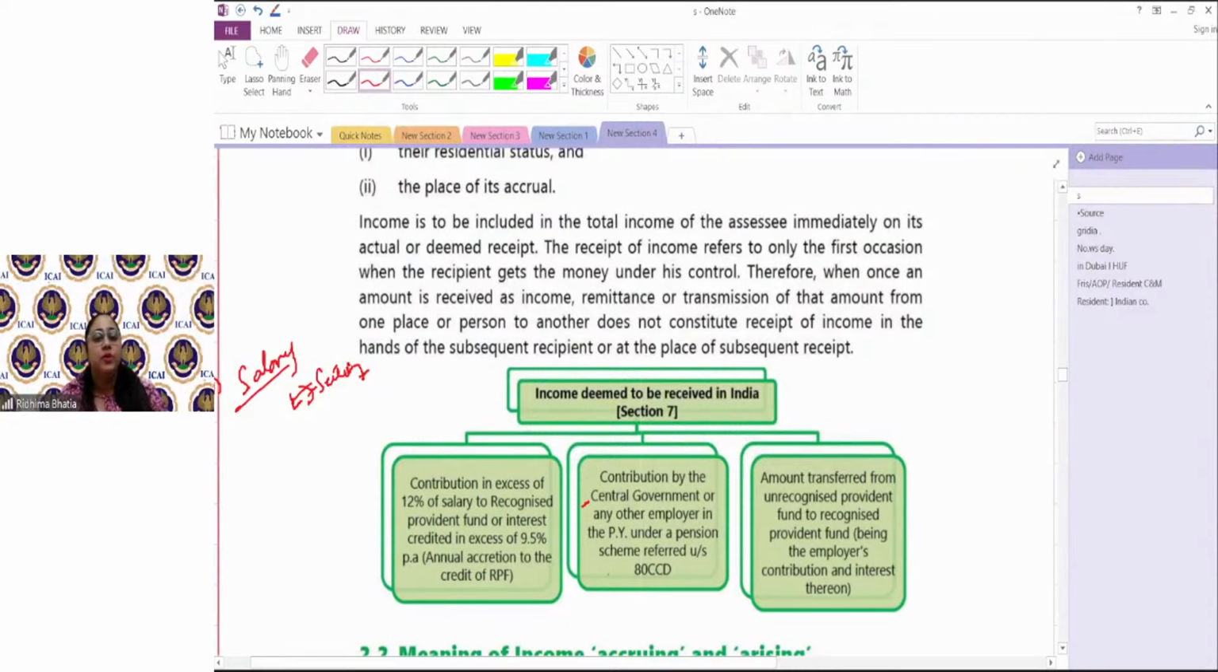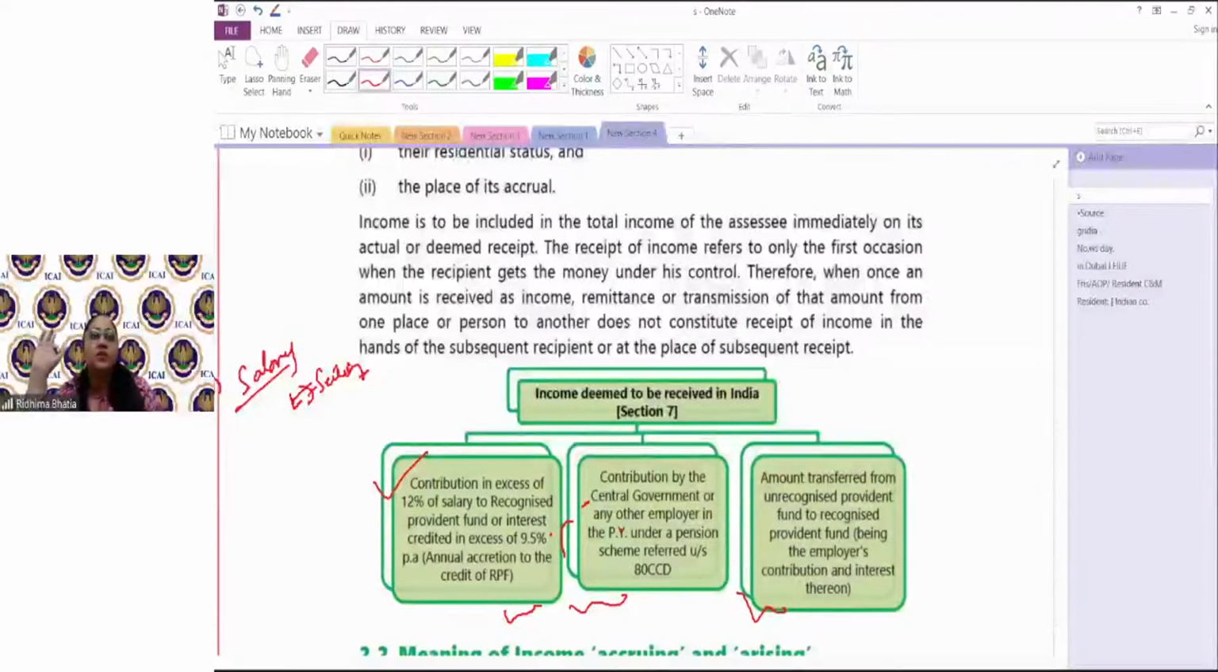So income deemed to be received का मतलब मिला नहीं है, but ऐसा माना जाएगा कि मिला है. It is not received, but it would be considered that it is being received. Now, what are those provisions? There are three things which are said to be deemed to be received, and once they are deemed to be received, they become taxable. One is if the employer makes contribution in excess of 20% of salary to your provident fund account.